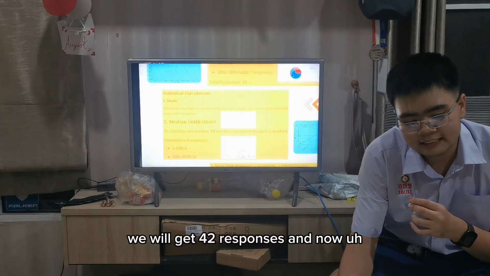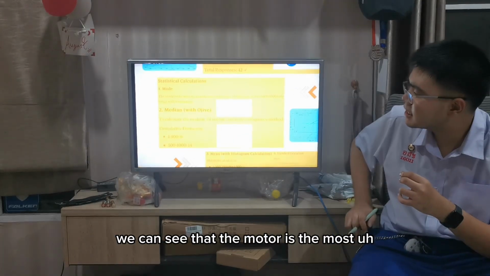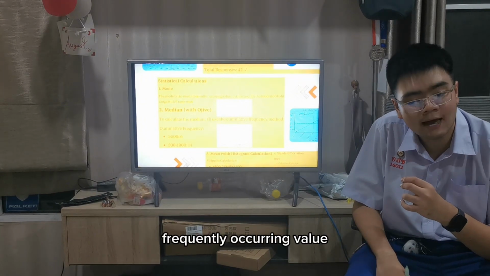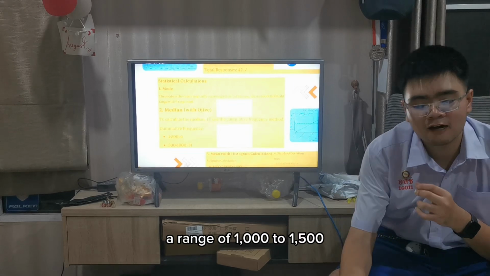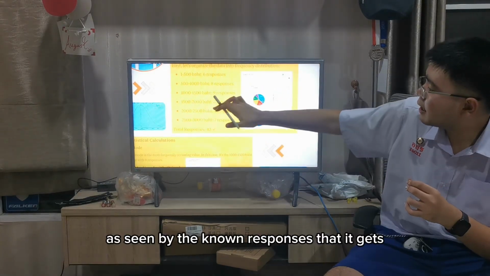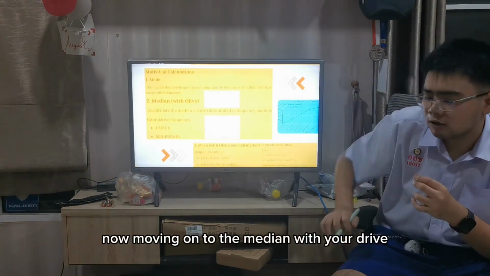Now on the second part, which is the statistical part, we can see that the mode here is the most frequently occurring value, which in this case is the range of 1000 to 1500, as seen by the 9 responses that it gets. Now moving on to the median.